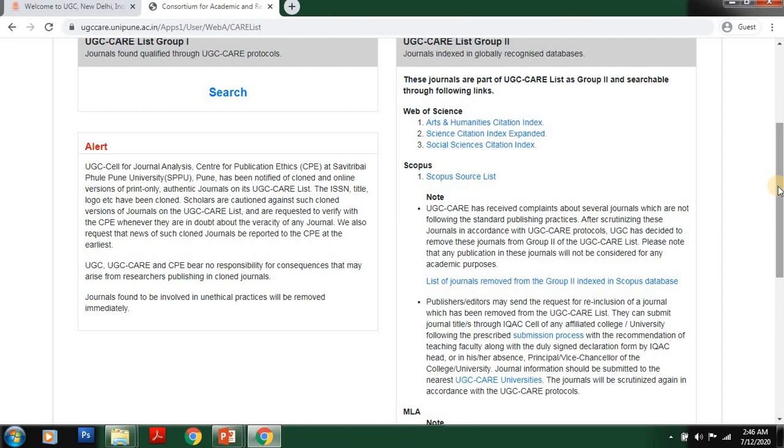Now I will search a journal. Let us see. Now I am going to follow the details given in the UTP video in the particular journal. I already told you, in the journal website they have given a proof, that is the UTP video, on how to search whether the particular journal is in UGC CARE list group 2 or not. I am just following the same thing. Just listen here. Just click Scopus source list. It will redirect you to the Scopus website.